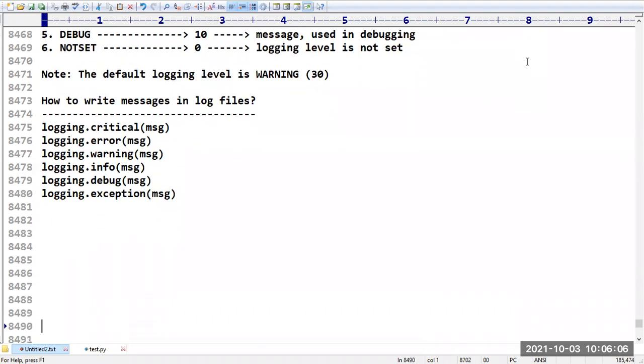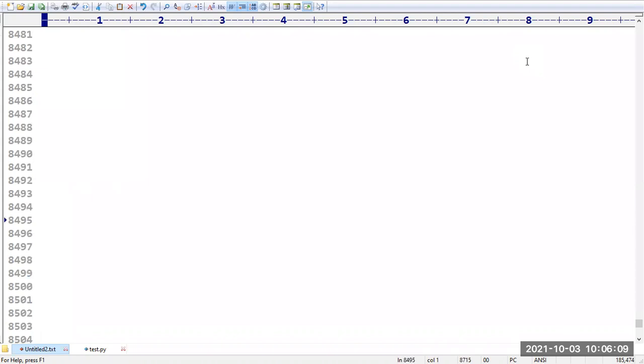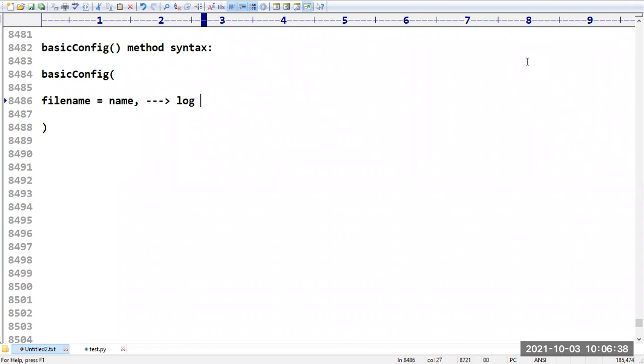Then, sir, one more concept is there, then we can go with a programmatic example. What is that concept? If you want to create any log format, then compulsorily we have to go with the basicConfig method syntax. So we have to take the basicConfig method. What information is there in this basicConfig method? The first information is the filename. The filename indicates the log file name, where we have to store that information.